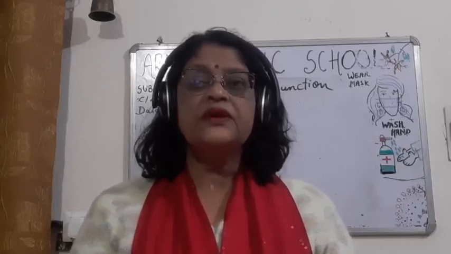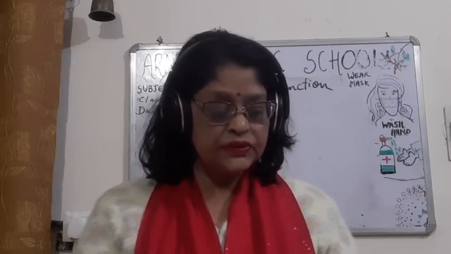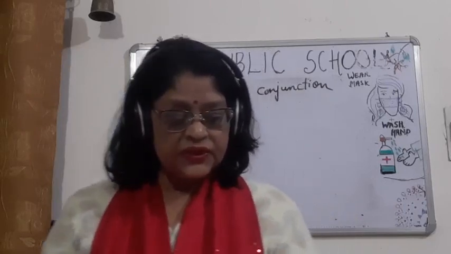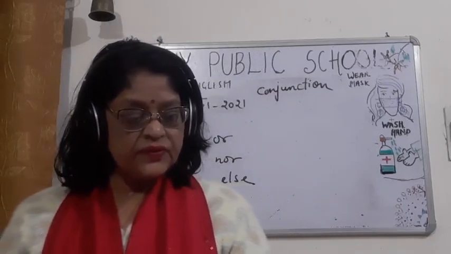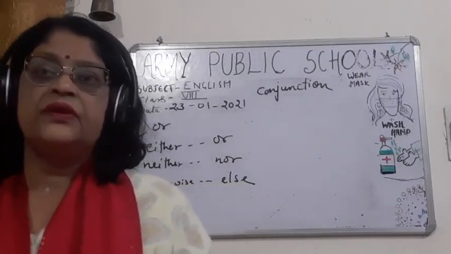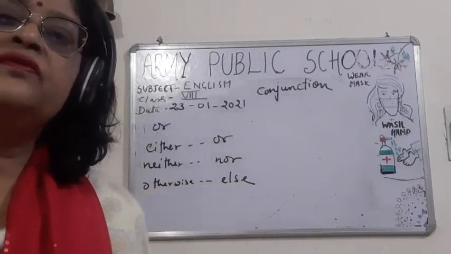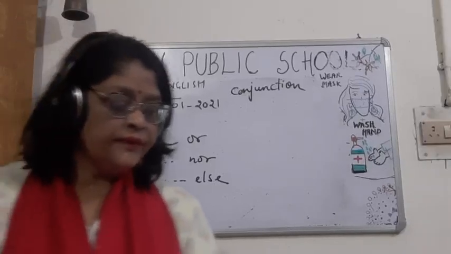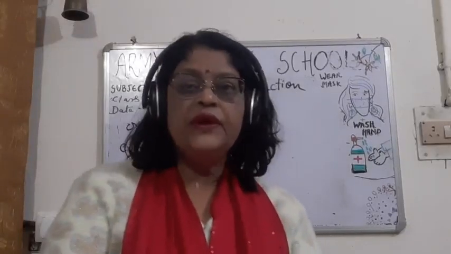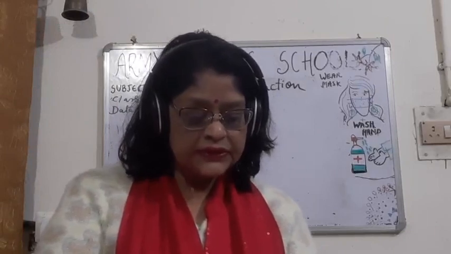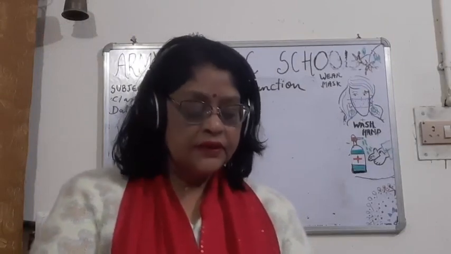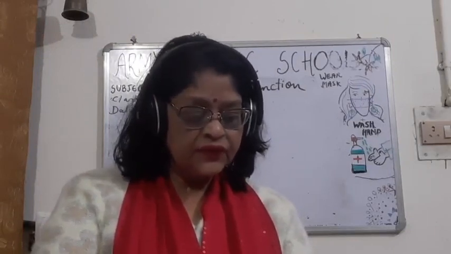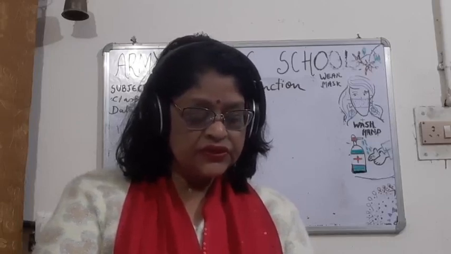Now children, the fourth type of conjunction I am going to explain to you: conjunctions by which one statement or fact is inferred from another. For, so, therefore are common conjunctions of this type.